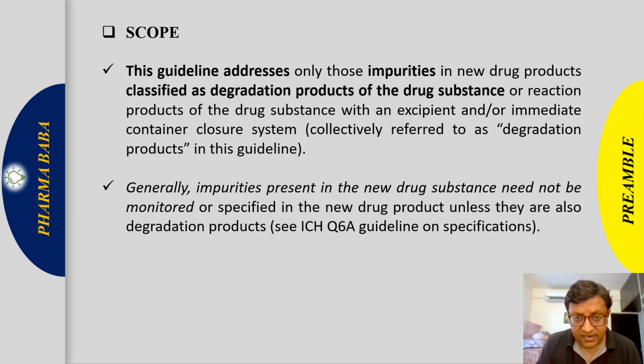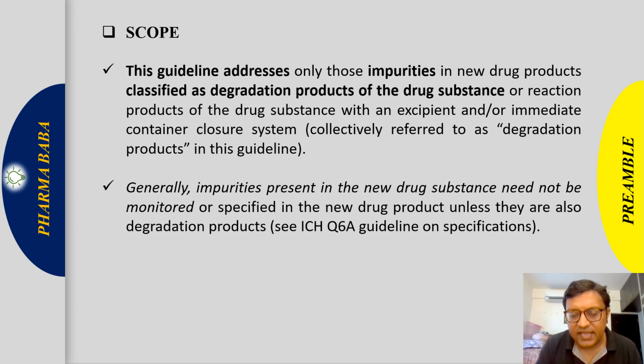The guideline addresses only those impurities in new drug products classified as degradation products of the drug substance. So the impurities, the unwanted substances, we call in this guideline degradation products, which form by the interaction between the drug substance and excipients. Drug substance impurities we covered in the ICH Q3A guideline. Now in this Q3B we will cover the impurities of the drug product, meaning finished formulation.